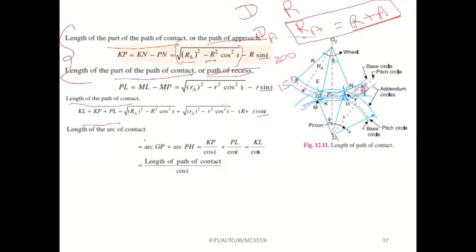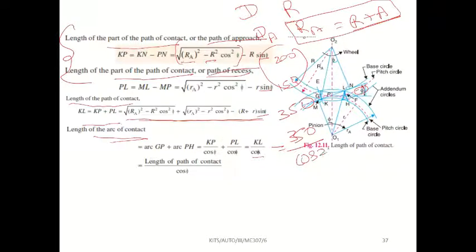Okay. Next one, arc of contact. This is the path of contact. Next is arc of contact. Arc of contact means take this summation value and divide it by cos phi. For example, here you got 200, here you got 150. Add both values, you will get 350. Here you have to write 350 divided by cos phi.